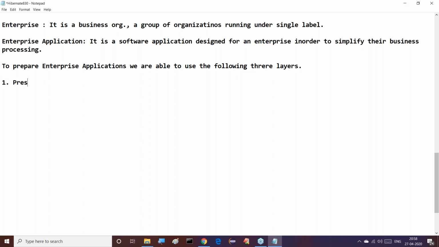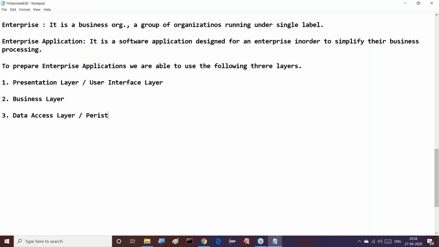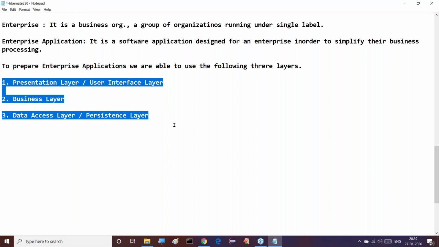First one is the presentation layer, or user interface layer. Second one is the business layer. And third one is the data access layer, or persistence layer. These are the overall three layers we are going to use to prepare enterprise applications. These are just top level layers only, not much detail. Observe this clearly.